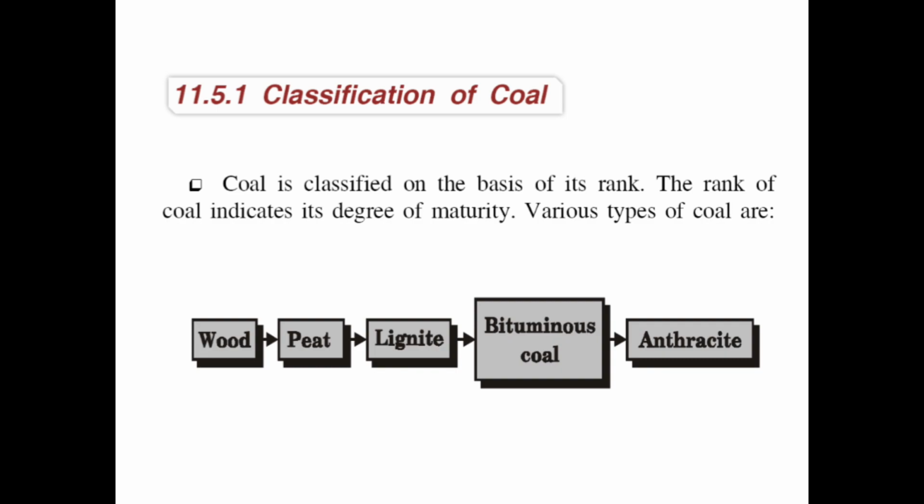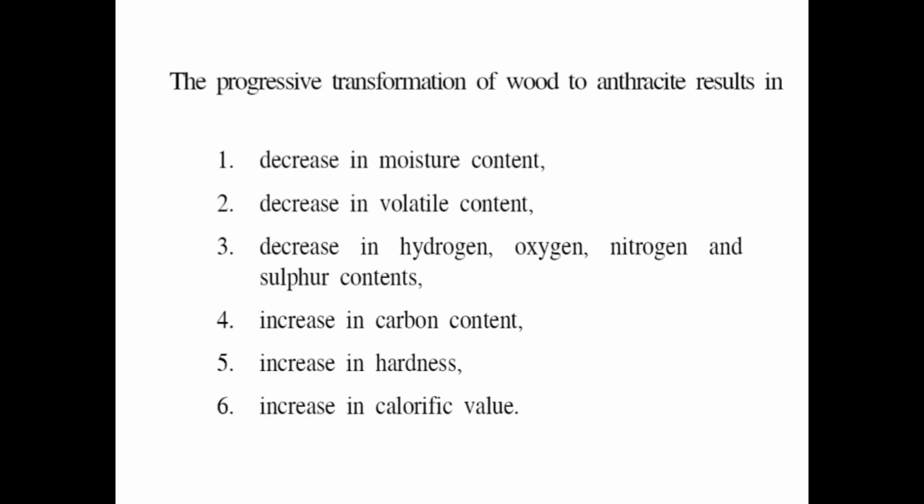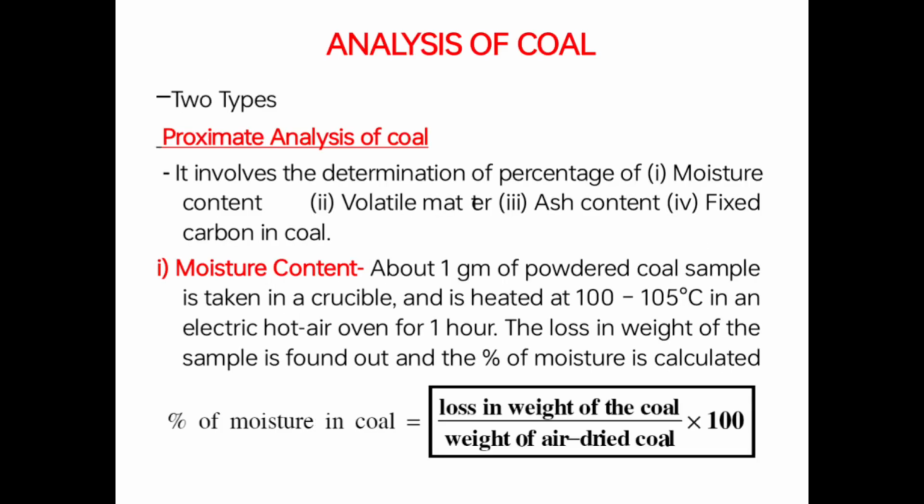Classification of coal. Coal is classified on the basis of rank. The rank of coal indicates its degree of maturity. Various types of coals: wood, peat, lignite, bituminous coal, anthracite. The progressive transformation of wood to anthracite results in a decrease in moisture content, decrease in volatile content, decrease in hydrogen, oxygen, nitrogen and sulfur content, increase in carbon content, increase in hardness, and increase in calorific value.